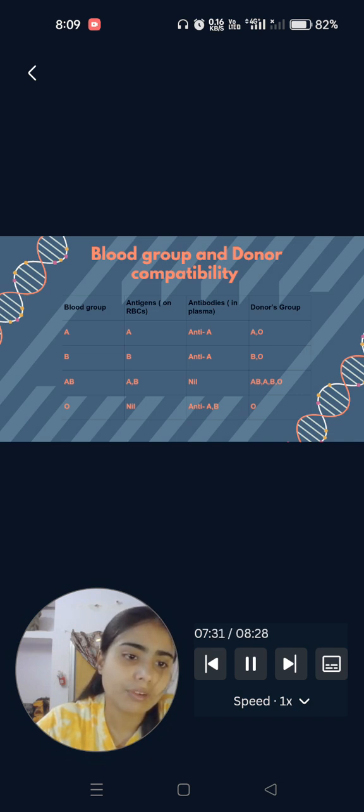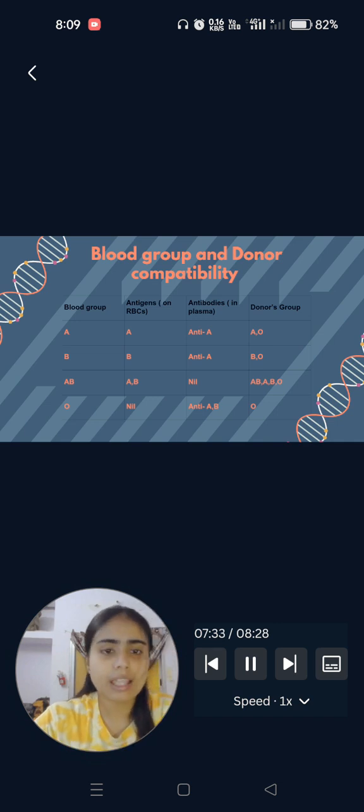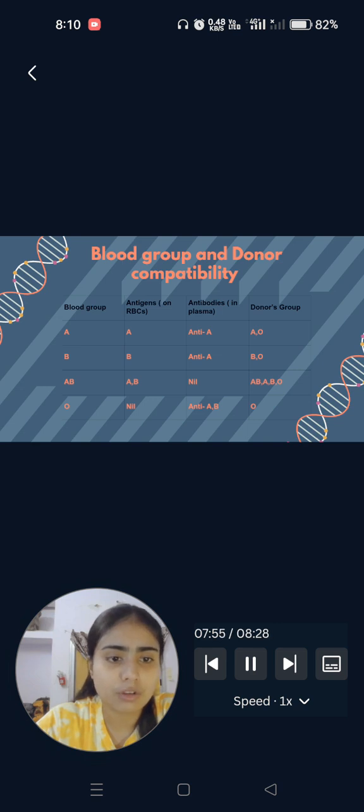Now moving to next, that is blood group B, having antigen B, antibody anti-A, and donor blood groups B and O. The next blood group is blood group AB, having antigens A and B. Antibodies nil, means no antibody, and the donor blood groups are AB, A, B, and O. Now last, blood group O has no antigen, it means nil, and has antibodies anti-A and anti-B. Donor blood group is O.